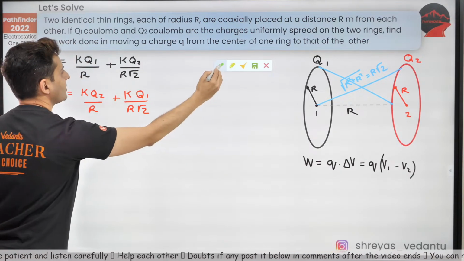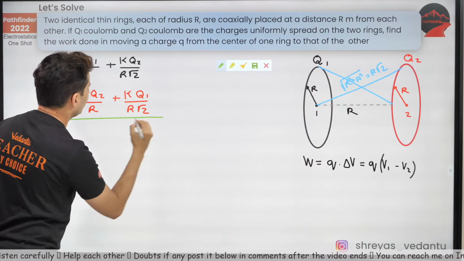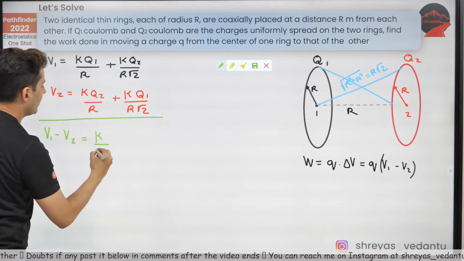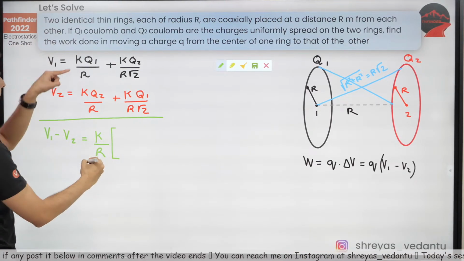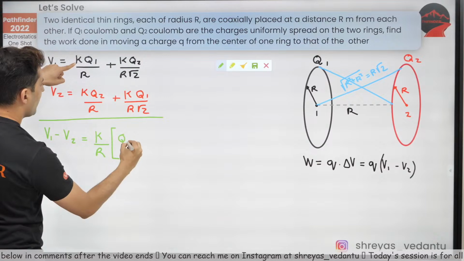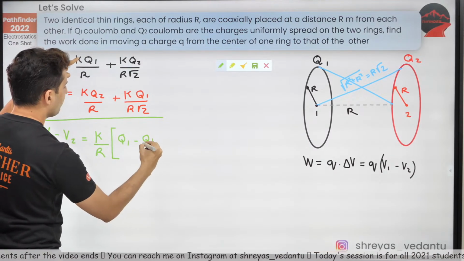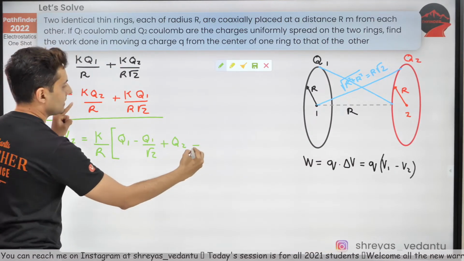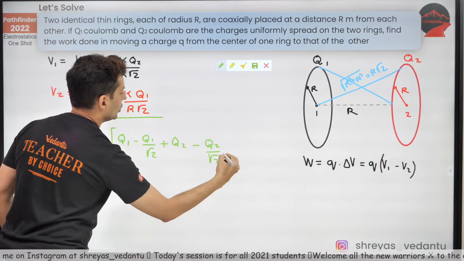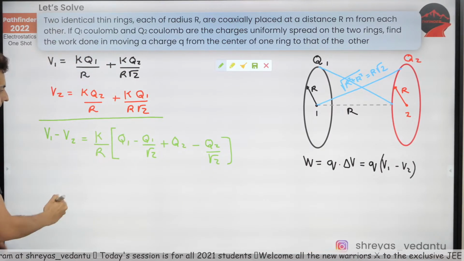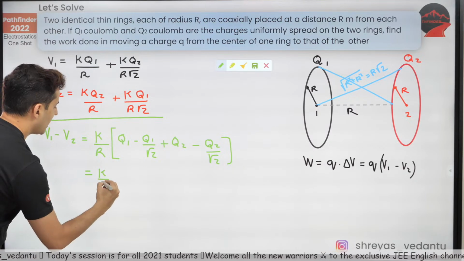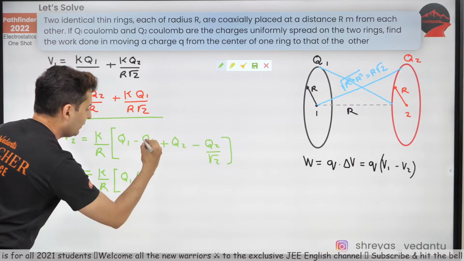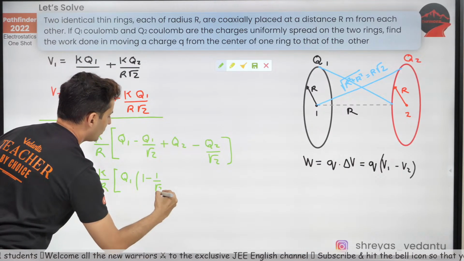So now just take the difference of them. That's it. So I'll get V1 minus V2 will be k by R, which is a constant, and I'll be left with q1 minus q1 by root 2 plus q2 by root 2 minus q2. I have taken k and R outside, so this will become k by R. Okay, I'll have q1 into 1 minus 1 by root 2.